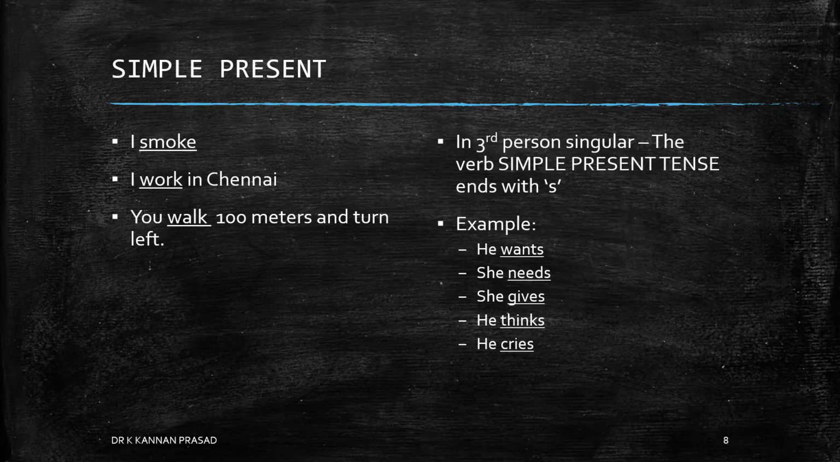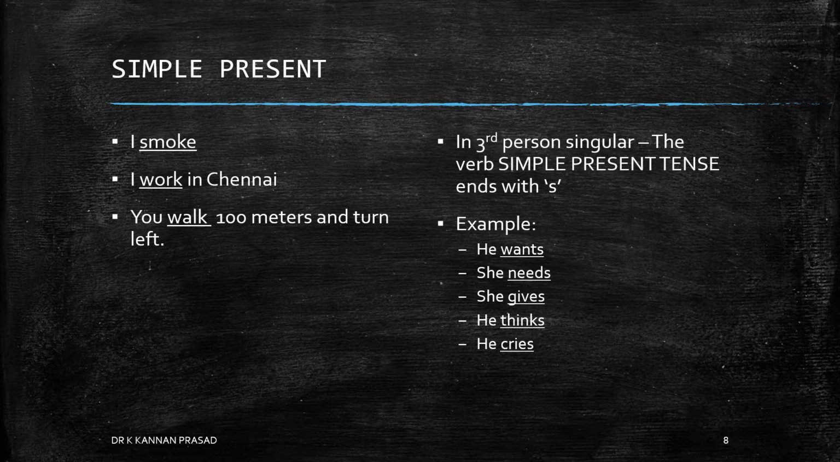First, simple present. Look at the examples of simple present sentences. I smoke. I work in Chennai. You walk 100 meters and turn left. Here, like it had been notified to you in the slides before, smoke, work, walk are in simple present forms.